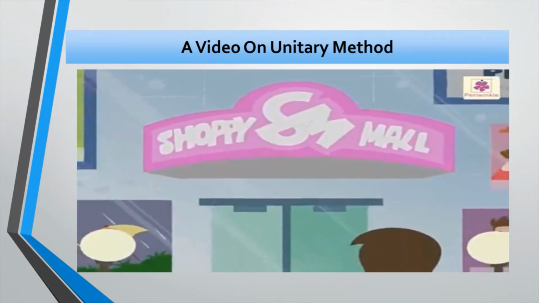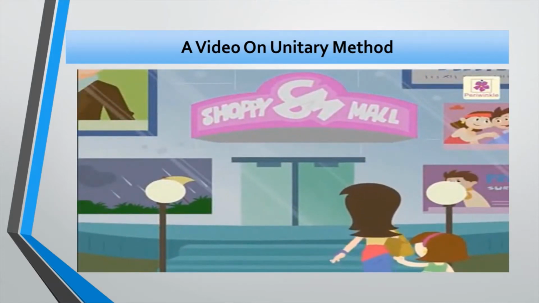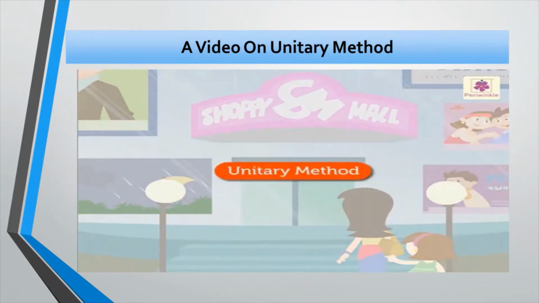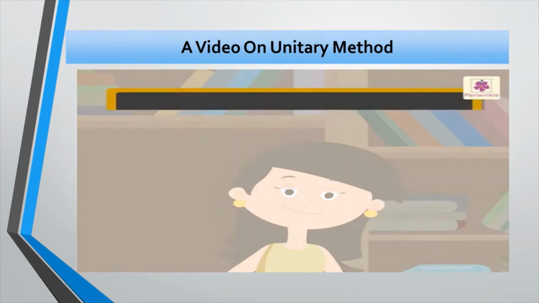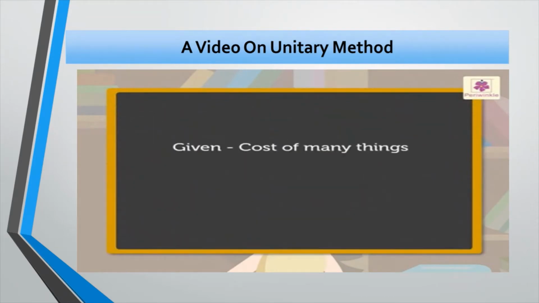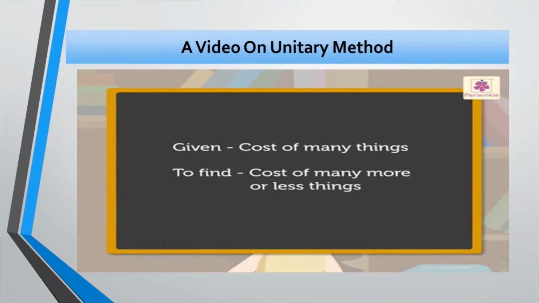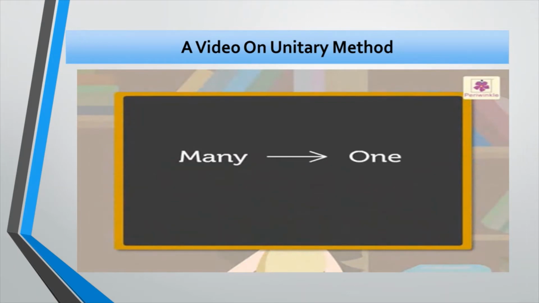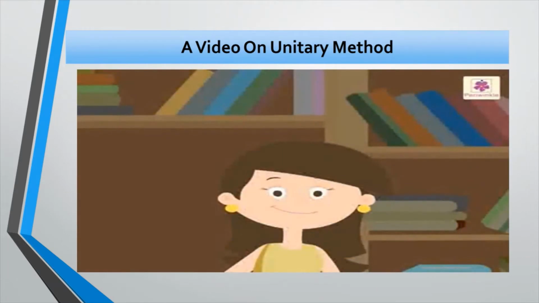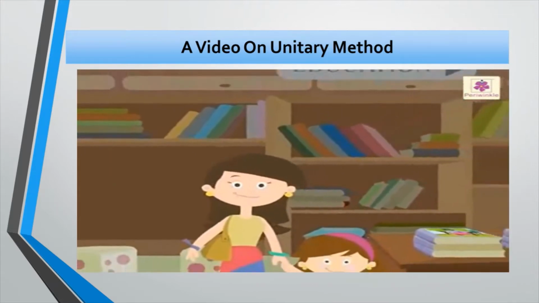Today, let's go shopping with Miss Honey. She will also explain the unitary method to us while shopping. Hello, kids. In problems related to the unitary method, the cost of many things would be given. We have to find the cost of many more or fewer things. For doing this, we first go from many to one and then from one to many, which we have already learnt. So, let's begin shopping and learning together.